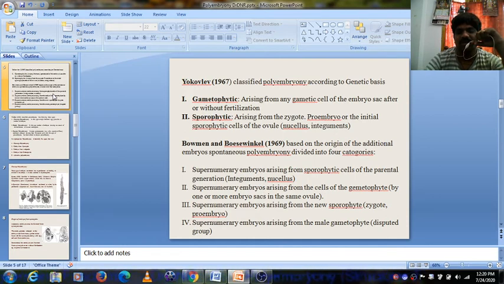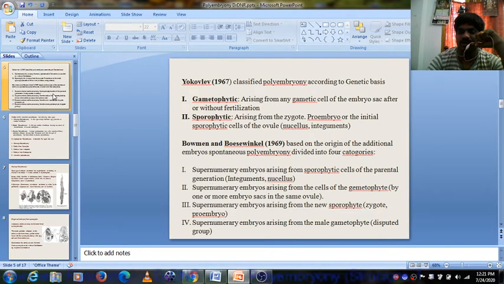The next classification is Bowman-Boswinkel. Based on the origin of additional embryos, spontaneous polyembryony is divided into four categories. First, supernumerary embryos arising from sporophytic cells of the parental generation, that means integument or nucellus. Second, supernumerary embryos arising from the cells of the gametophyte, by one or more embryo sacs in the same ovule, the female gametophyte.